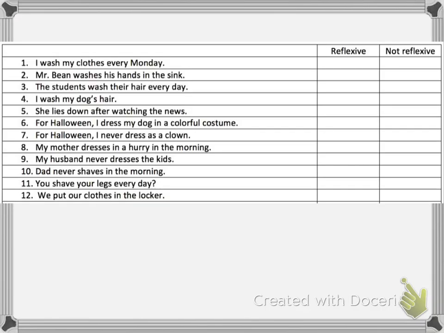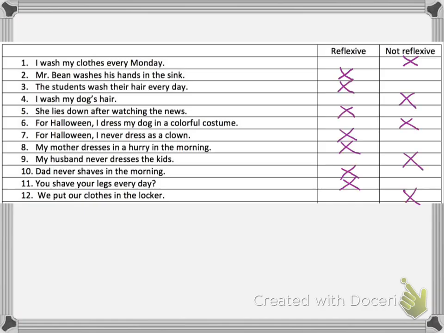So let's take a look at the examples that we have here. Número uno, I wash my clothes every Monday. So you have to think to yourself, are you doing this to yourself? If you're washing your clothes, you're not washing yourself, so this is what we would consider not reflexive. Número dos, Mr. Bean washes his hands in the sink. So is he doing this to himself? Is he washing his own hands? Yes, so this would be reflexive. I want you to try and figure out the rest of these. Pause the video right now because the answers are going to come up in a second.